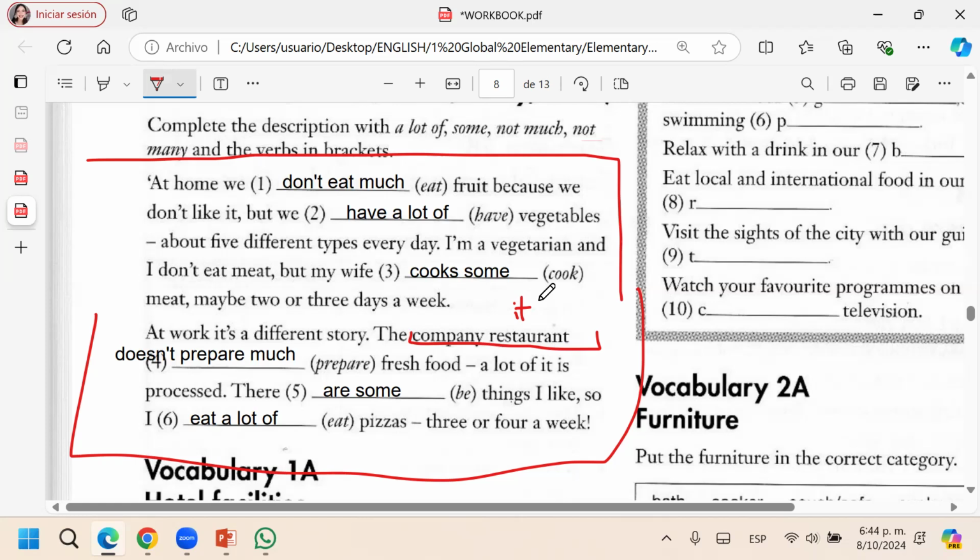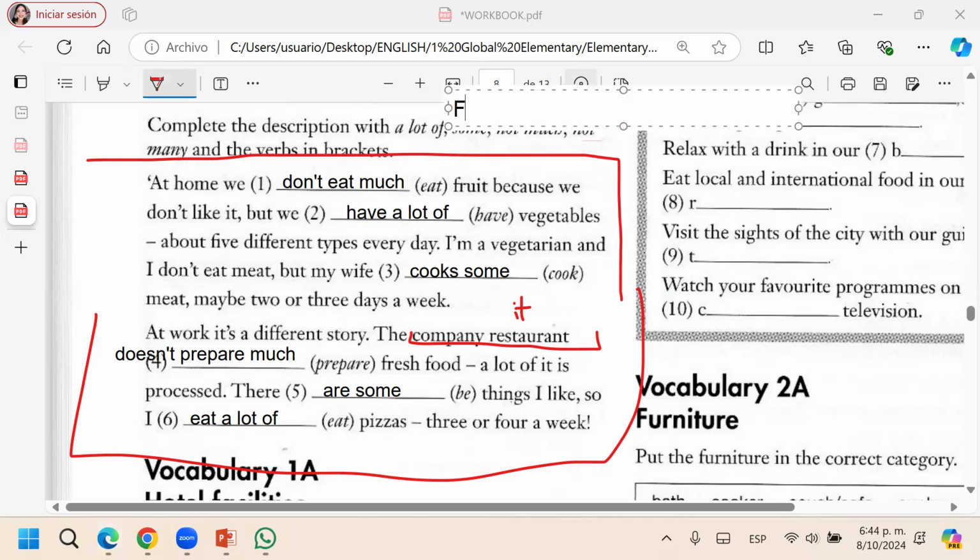I am vegetarian and I don't eat meat, but my wife cooks some meat maybe 2 or 3 days a week. At work, it's a different story. The company restaurant doesn't prepare much fresh food. A lot of it is processed. There are some things I like so I eat a lot of pizzas, 3 or 4 a week.